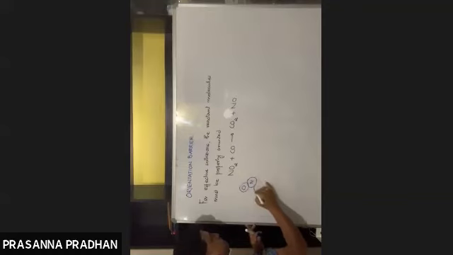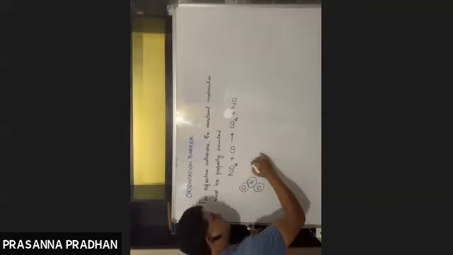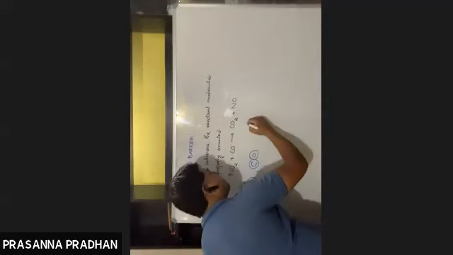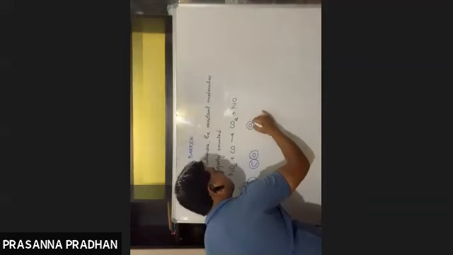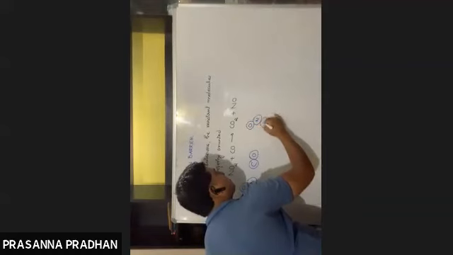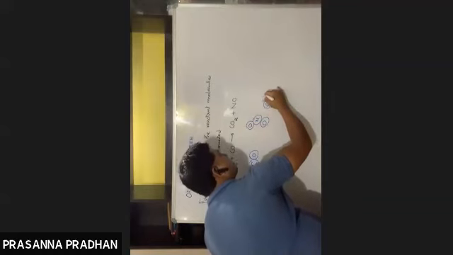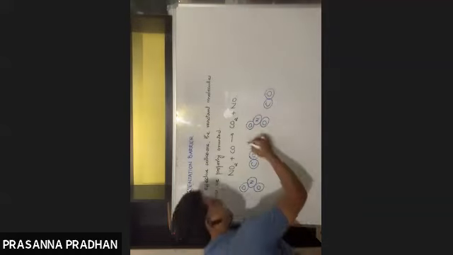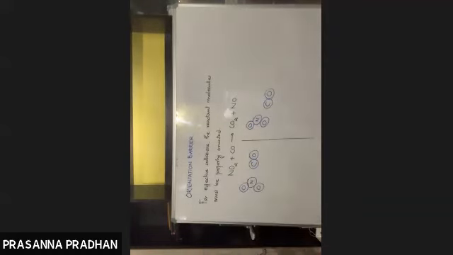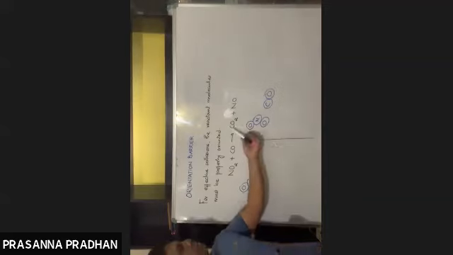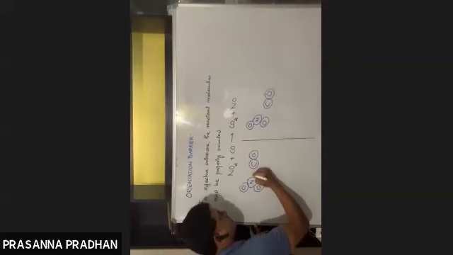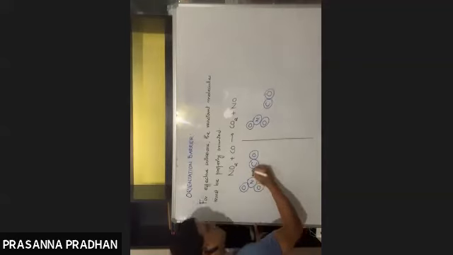So let me draw it in this way, C and O. I'm drawing these two diagrams out here. These are two different diagrams. Now, what I have told you, an additional bond between carbon and oxygen is formed. Here we see that in the first diagram, there is a collision between nitrogen and carbon.